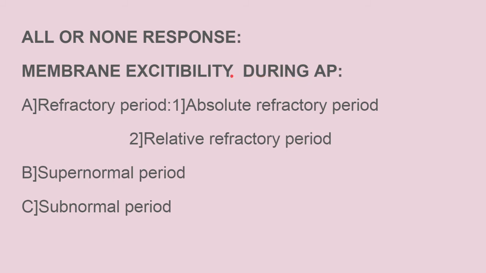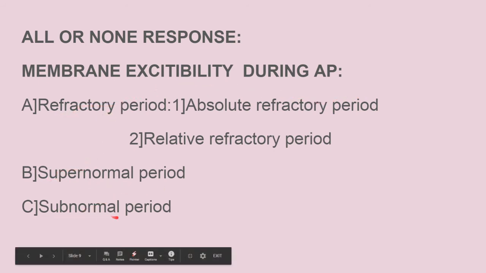Over here, we will apply a stimulus during the action potential. That means we will apply a stimulus when the action potential is actually in progress. It is not completed. So at different stages, we will find different things occur when we apply a stimulus during the action potential. It is divided into three parts: refractory period, supernormal period, and subnormal period.